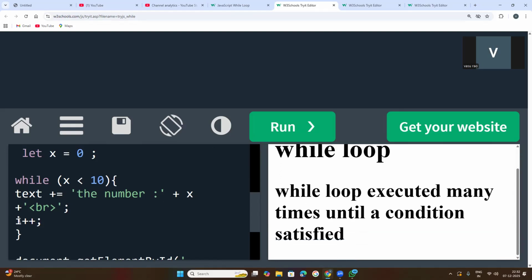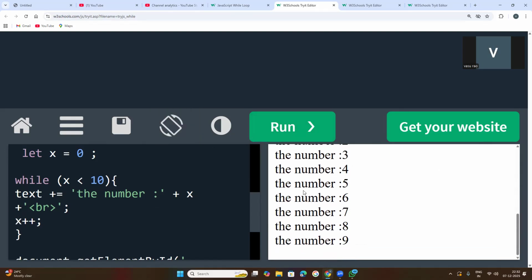So next you need to increment, x plus plus, and then you are getting all the things.